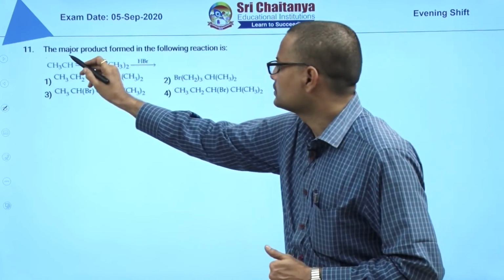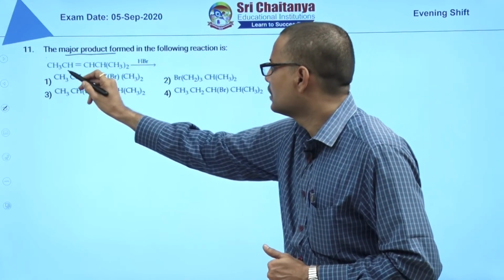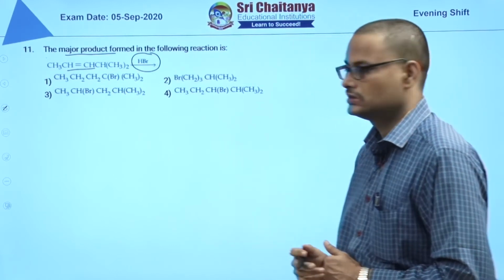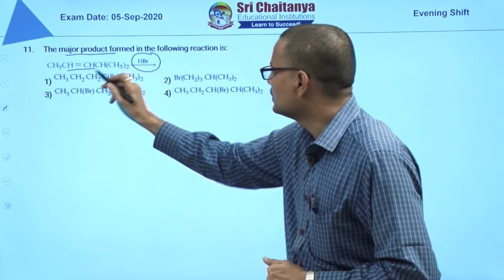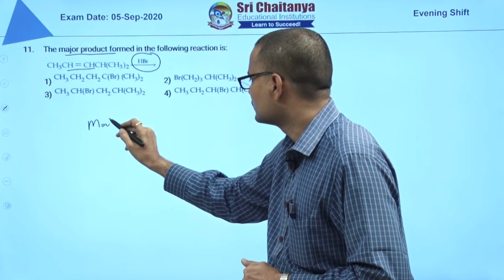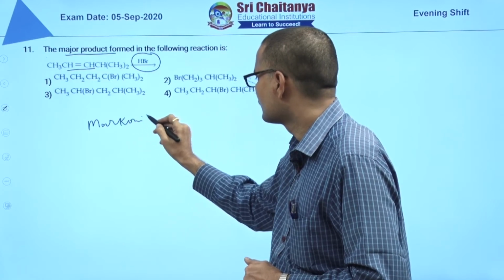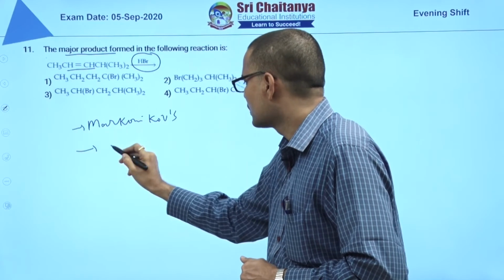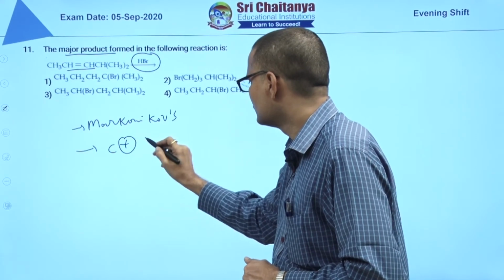Here they are asking for the major product; alkene is the reactant, HBr is the reagent. Alkene and HBr, you can say this is Markovnikov addition, and a carbocation is the intermediate.